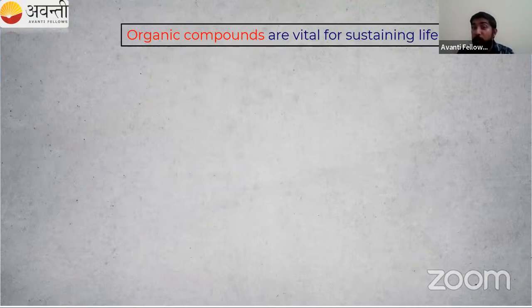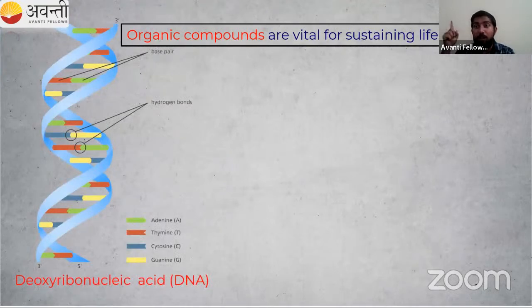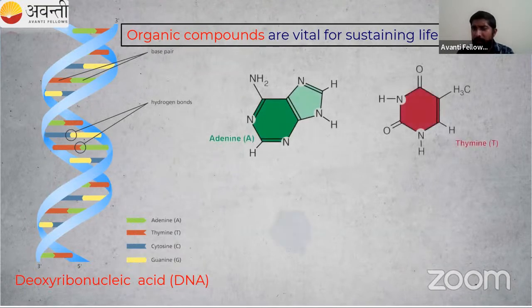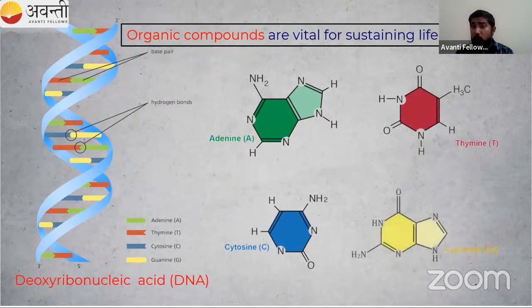You have studied the chapter biomolecules in biology, not chemistry. Actually, these subjects, biology and chemistry, are all interrelated, so don't see them as different subjects. You have studied DNA, deoxyribonucleic acid. In that, there are some base pairs present. Can you tell me any base pairs? I think there is adenine, thymine, cytosine, guanine. These are base pairs and they are very important in our DNA.